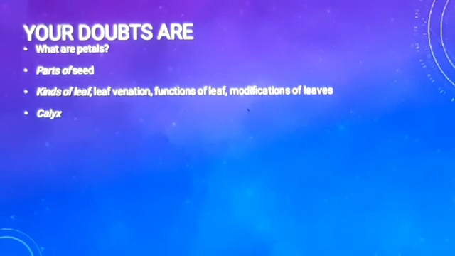And if you talk about modifications of leaves, then there are different modifications of leaf. First is leaf spine. In that, the leaves are modified into spine or thorn-like structures. Leaf tendrils: in leaf tendrils, the leaves are modified into thin thread-like structures which coil around the plant and help it to climb. Then the next modification is scale leaves. In scale leaves, the leaves become thick and fleshy, as in the case of onion.